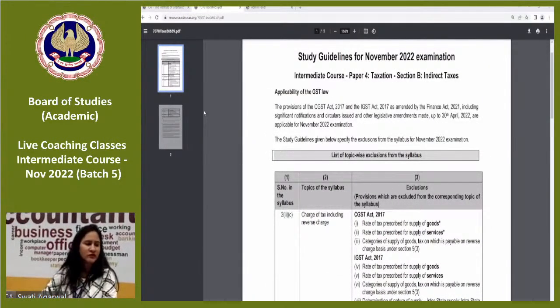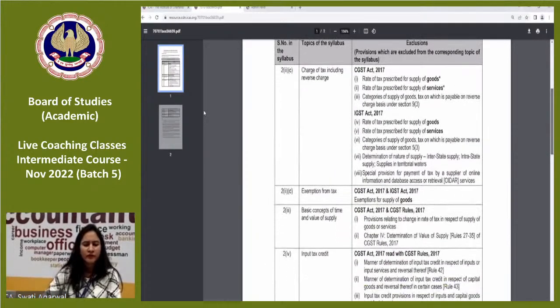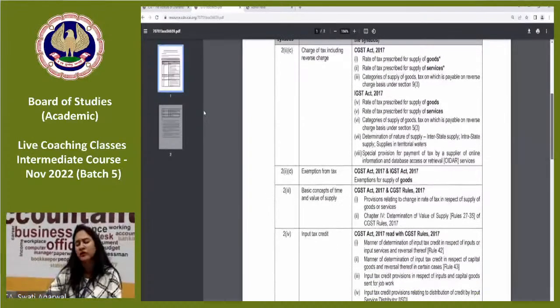Okay. So this box I made. These are the exclusions, right? For these exclusions, basically. Then coming to the topics, like rate of tax is not expected from you, and you need not know the determination of nature of supply, interstate or intrastate.